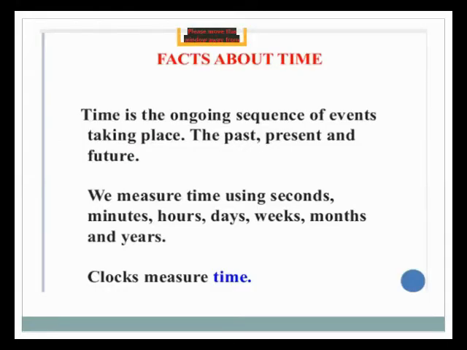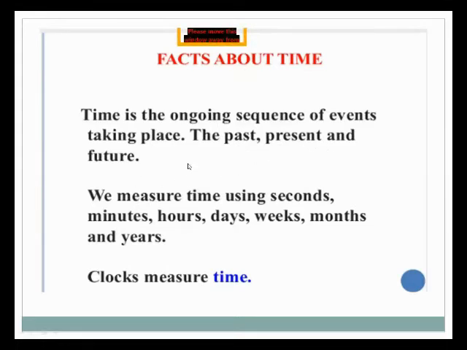And the third measurement is called time. Time is the ongoing sequence of events taking place in the past, present and future. How do we count time? We count the ongoing sequence, which tells us what is past, what is present and what is future.